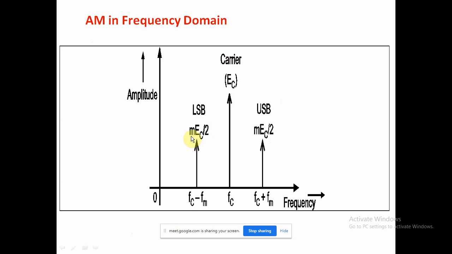The amplitude, as per the expression we saw, is M EC by 2 and M EC by 2. The amplitude of the upper sideband and lower sideband is the same. Here is FC minus FM and FC plus FM. Using FC plus FM and FC minus FM, the difference between the LSB and USB gives us the bandwidth. This graph represents amplitude versus frequency.